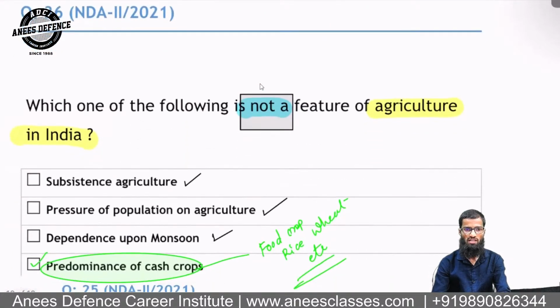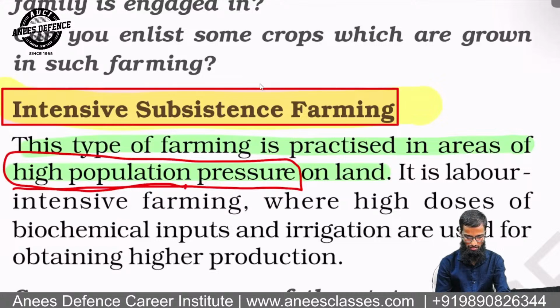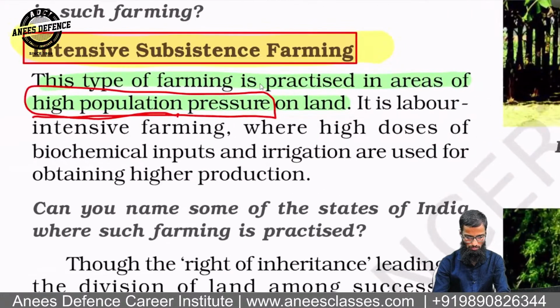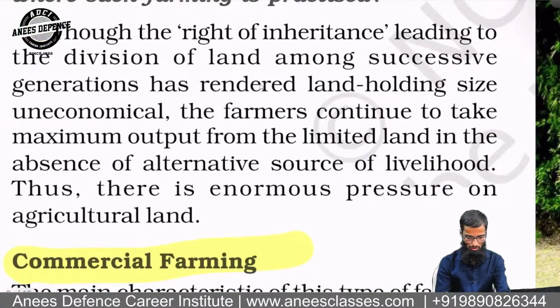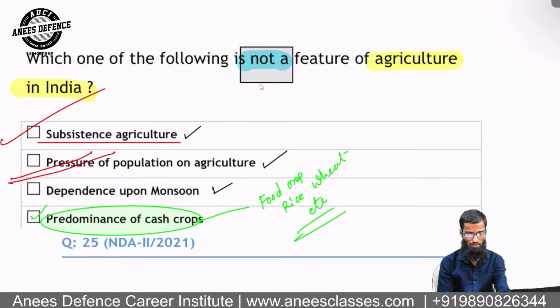Then another question they had asked in 2021 of NDA second, that which of the following is not a feature of agriculture in India? So again, this word you can see in NCERT. This is our feature. Pressure of population on agriculture. I can show you the line. Look. So now you can see here there is an enormous pressure on agriculture land. Same. That is the question. Pressure of agriculture on land.